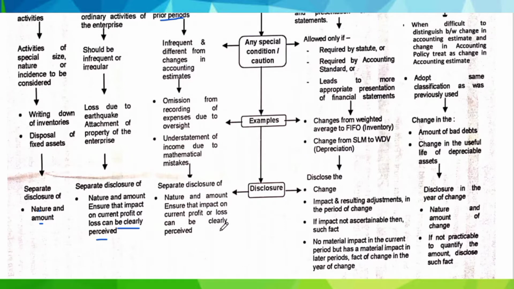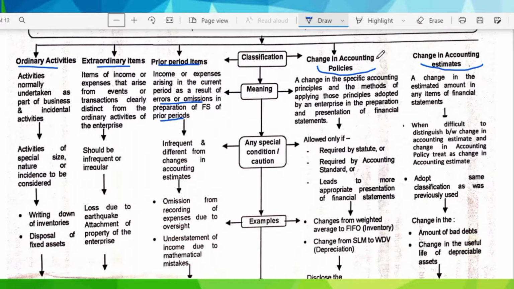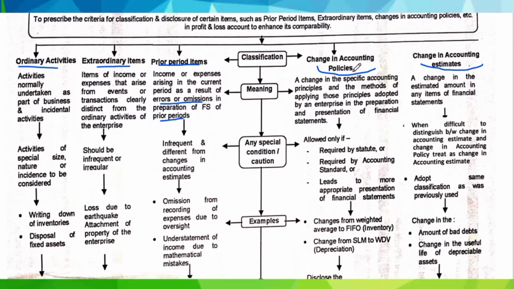An important point to be noted is the effect may be given below the line, that is after PAT, or above the line, that is before PAT. PAT means profit after taxes. Now we are moving to the fourth category of situation which is dealt with in AS 5, which is changes in